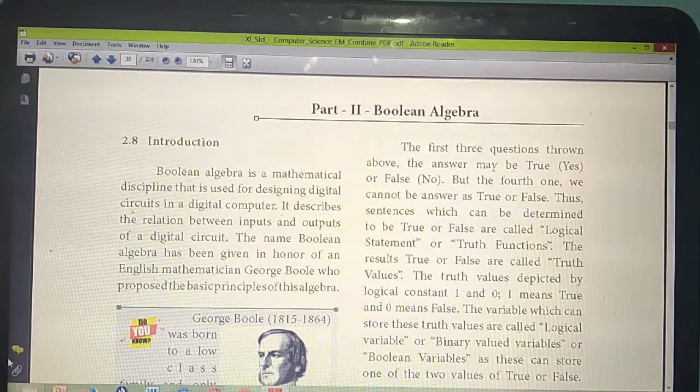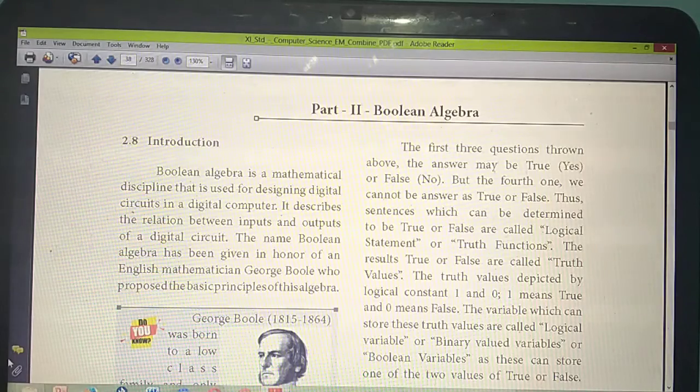Have you seen the motherboard? If you have checked a remote, you might have seen one green colored board inside, a circuit board. Have you seen inside the remote, your mobile phones, any electric things? If you have, one digital circuit board will be there, isn't it? This Boolean algebra is mainly defined for designing such kinds of digital circuits. Here they are talking about the computer.